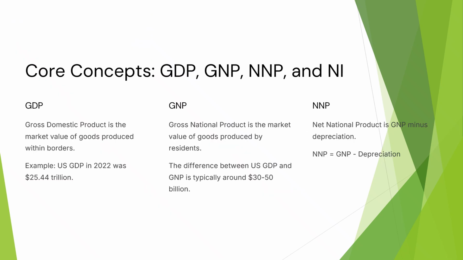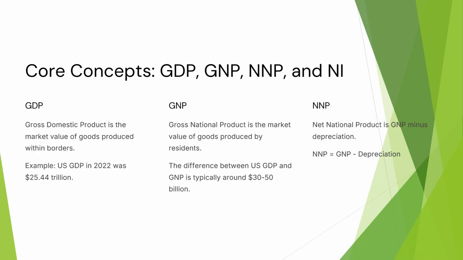Core concepts of national income. There are five main concepts of national income. Different concepts of aggregative incomes suit different purposes of macroeconomic analysis. The various concepts are GDP, GNP, NNP, NI, personal income, disposable income, and per capita income.